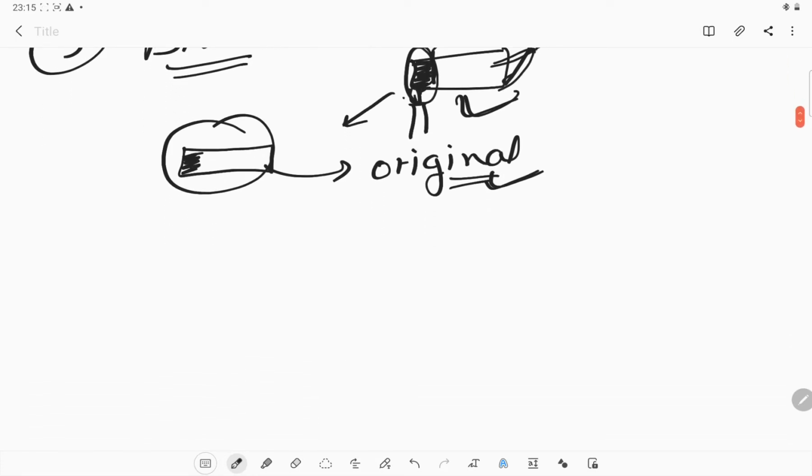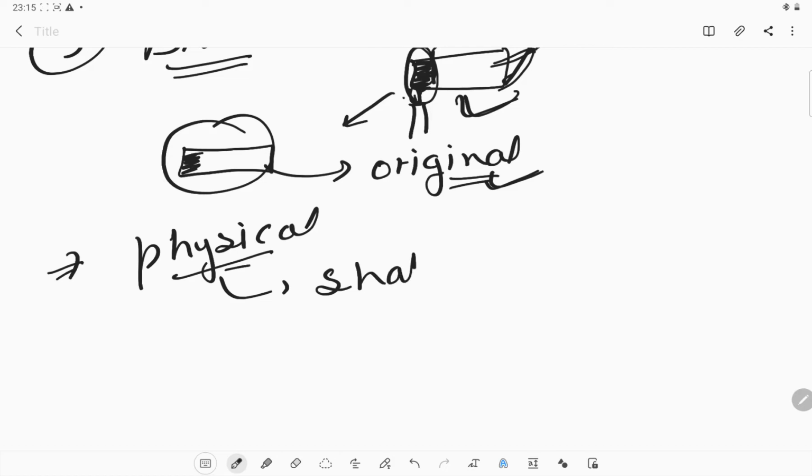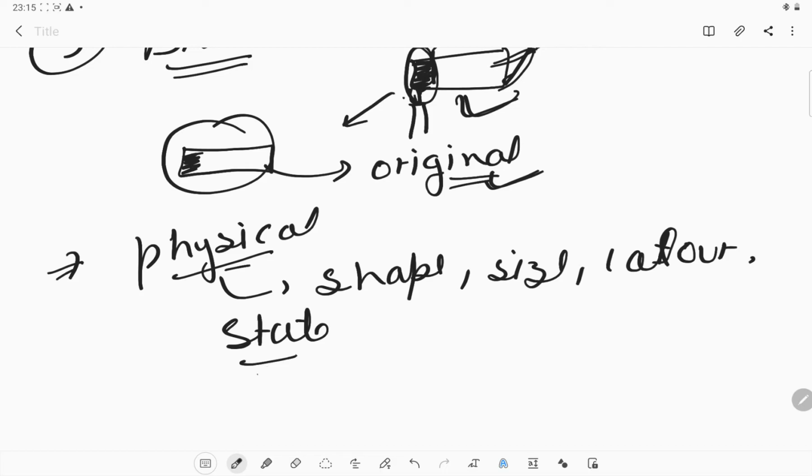Okay, so we can say that the physical properties, what are the physical properties? Properties like shape, size, color, or any state. If any state is also changed, all these properties are known as physical properties.